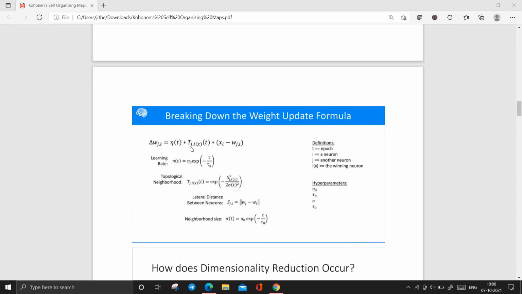These are all the definitions. Then the learning rate is n of t, as I said, and the lateral distance between neurons is the distance between w_j and w_i, and the neighborhood size is this one.